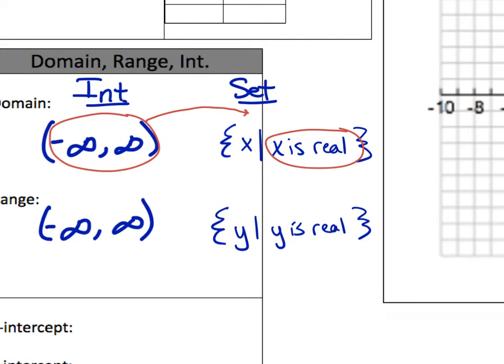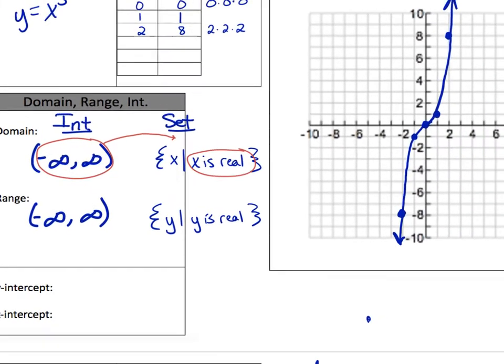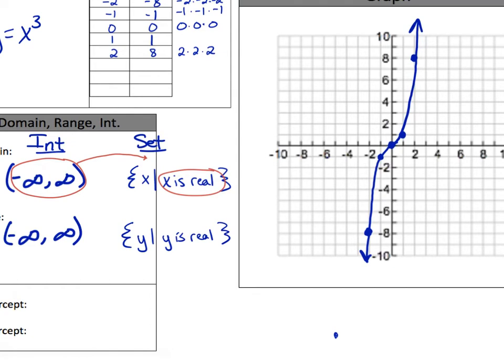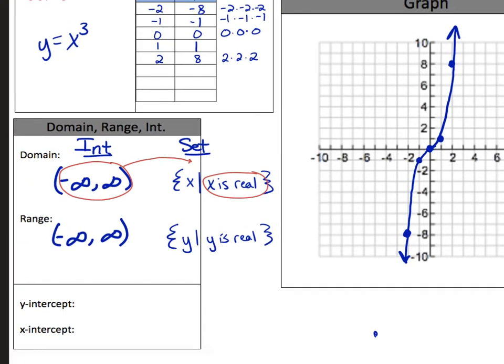I also had some people ask, why is it real? And I think what they're asking is, what does that phrase mean? It's real. What do you mean real? And the answer is, this is saying that the domain is literally any number. It's any number that you could think of for x, as long as that number is a real number. That's literally what this set notation is saying. The domain is every single number you could ever think of, as long as you're thinking of a real number.